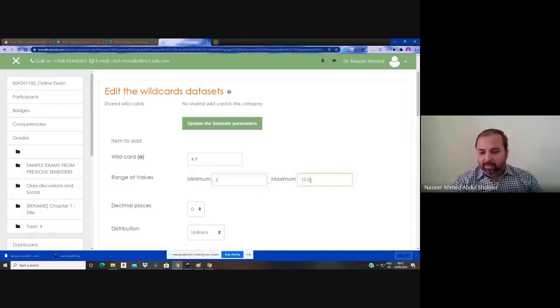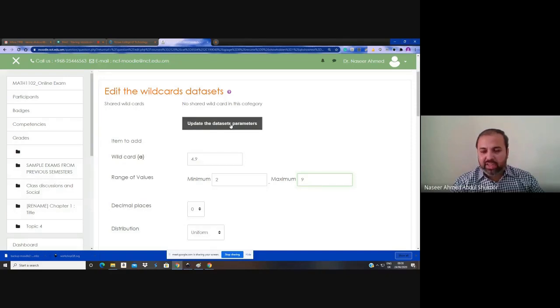The maximum 9. So if you want to give one digit variable, so 2 to 9. This decision is as per your wish. So the first time if you are creating, it is not required to click this, but it is optional. But if you are editing again, after creating the question, it is mandatory to update the data set by clicking this.